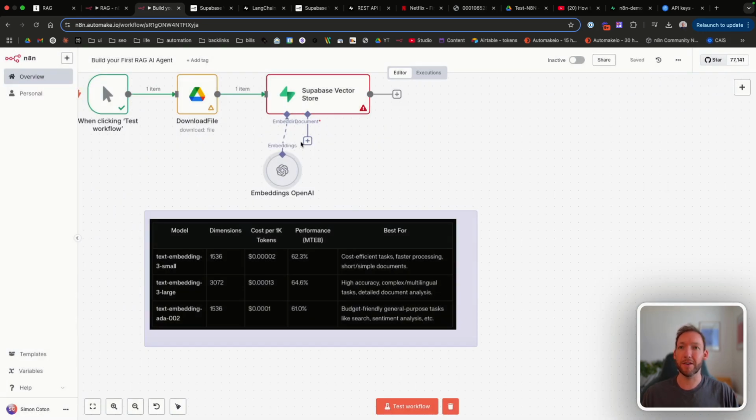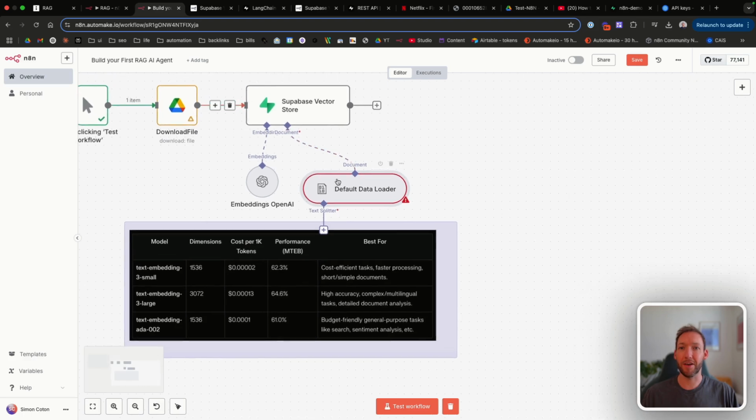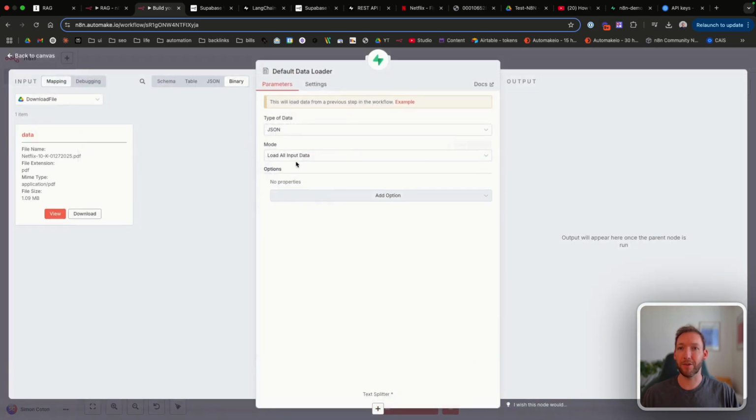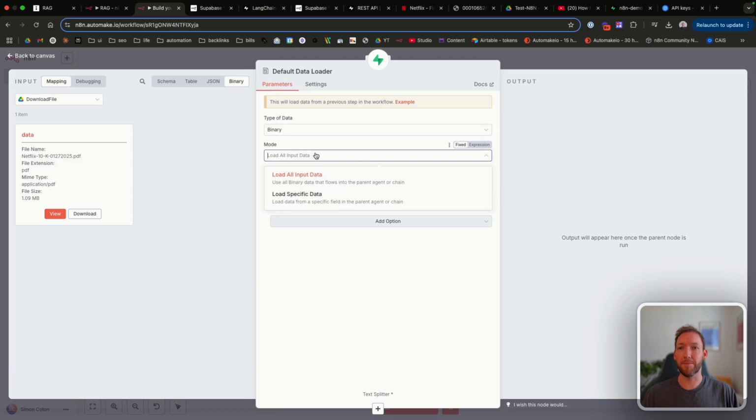Now, the other aspect we're going to have to connect here is a document loader. So this will now solve the issue of the fact that we were receiving a binary file here, because we can actually tell this data loader that it's going to receive this binary file. But if you're receiving text, then maybe we would use JSON here. And we're going to tell it to load all the input data.